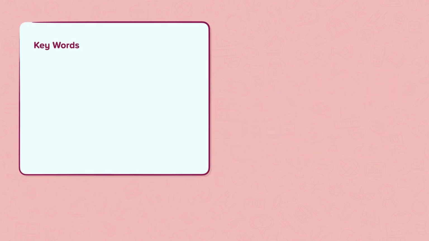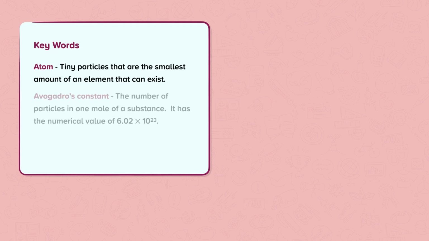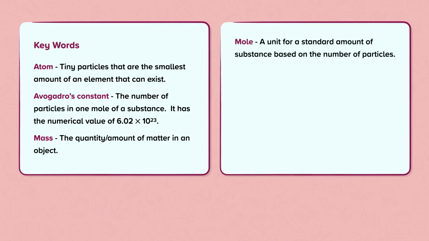Keywords. Atom. Tiny particles that are the smallest amount of an element that can exist. Avogadro's constant. The number of particles in 1 mole of a substance. It has the numerical value of 6.02 multiplied by 10 to the power of 23. Mass. The quantity or amount of matter in an object. Mole. A unit for a standard amount of substance based on the number of particles.